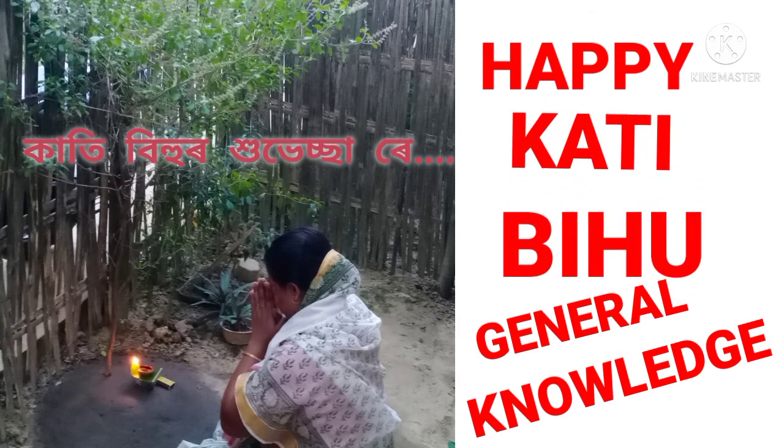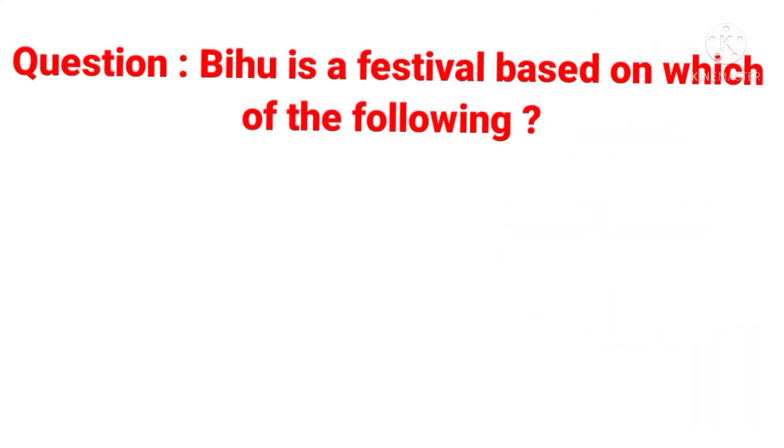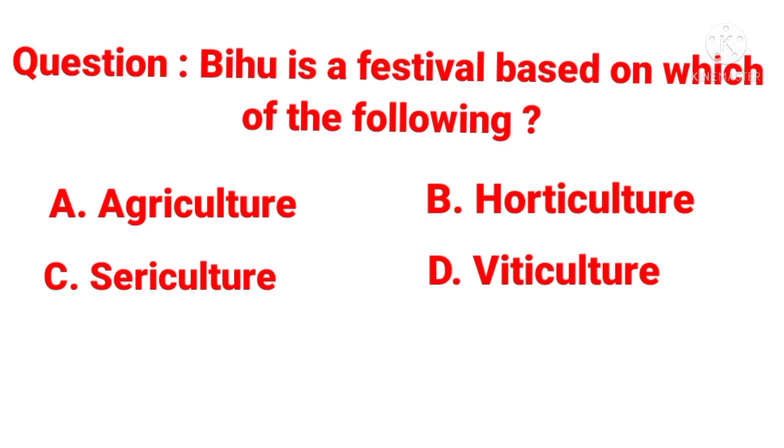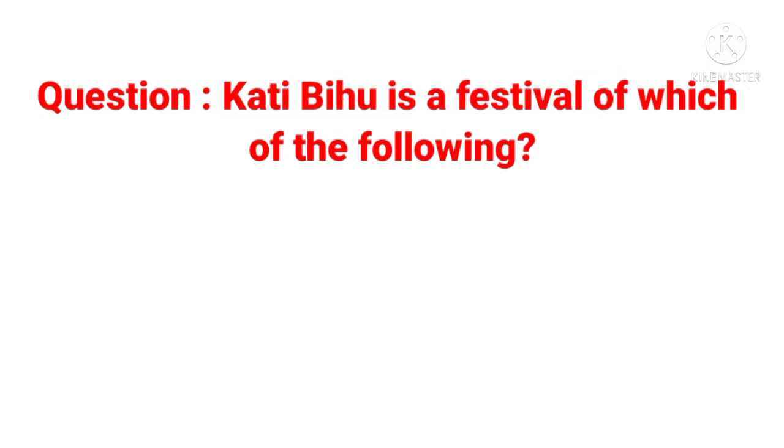Here first question is: Bihu is a festival based on which of the following? Option A, agriculture. Option B, horticulture. Option C, sericulture. Option D, viticulture. Here answer is agriculture.